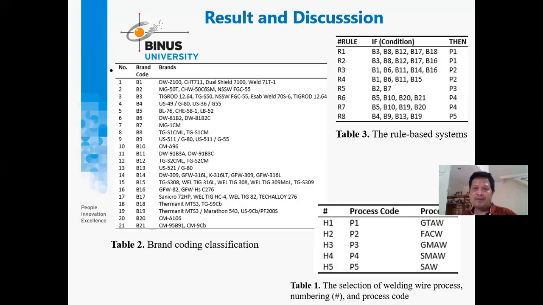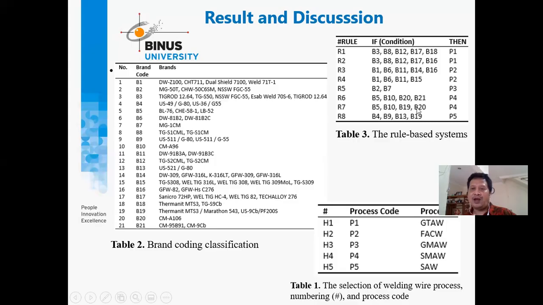If you look here, for example, if we want to use the process of GTAW, it becomes the number X1 or the process code P1. So we only use some brand codes, B3, B8, B12, B17. But if you look, there's a second line as well. They are the same, but they have a different brand. So this is the combination used for the parts of the activity when we do the welding wire